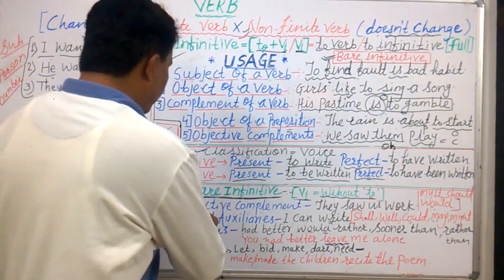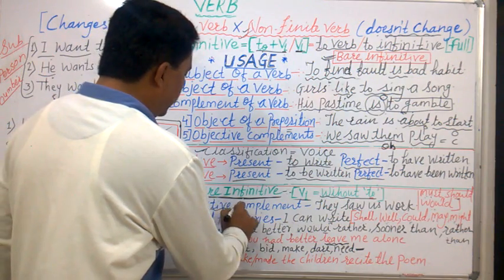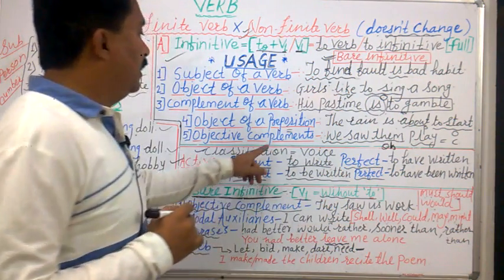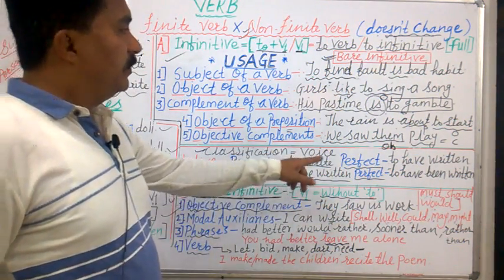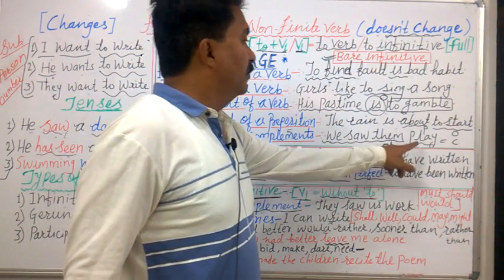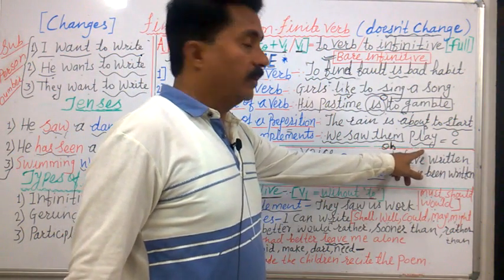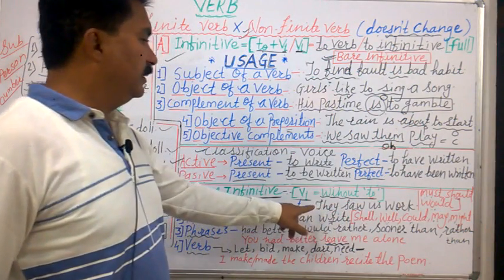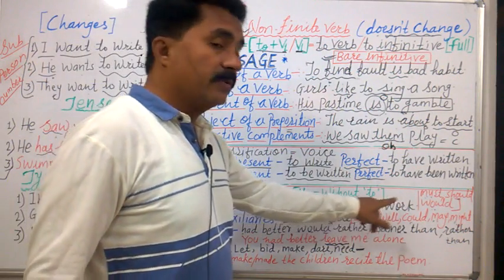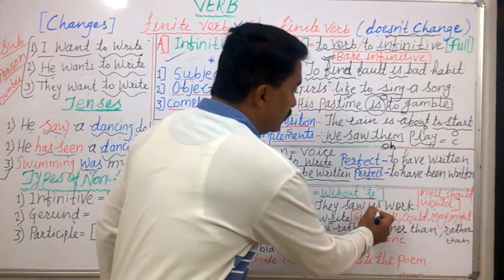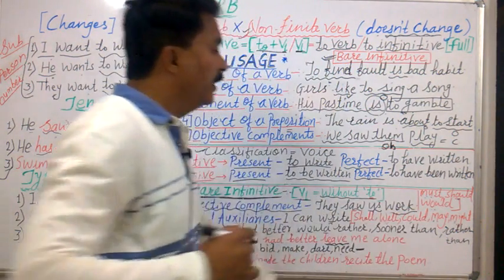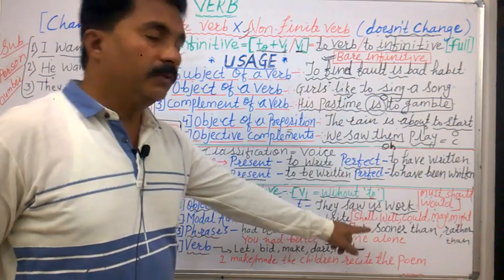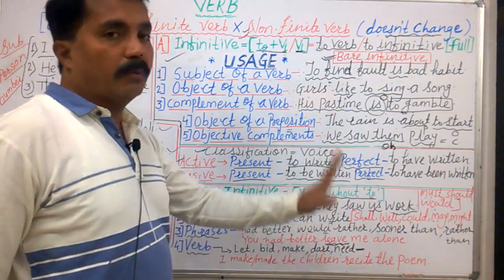Now when does it not change? Let us see. The first one is objective complement that we had studied here. Means what? It comes after the object. It doesn't take to. It works as a complement of the object. Another example: they saw us work. Us is object. Work is complement. It came without to, and it is an objective complement.